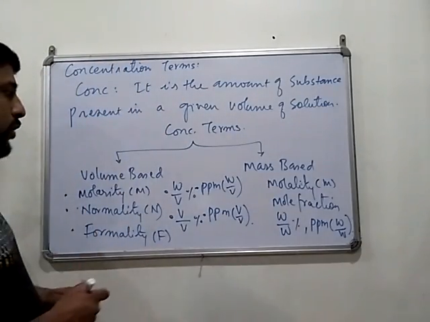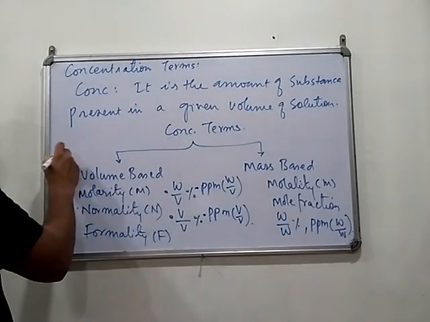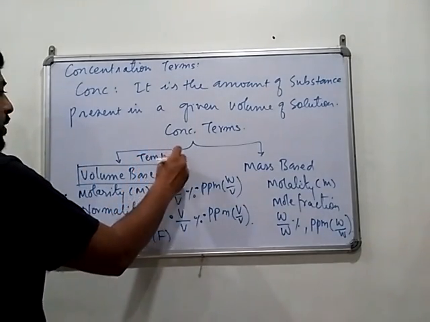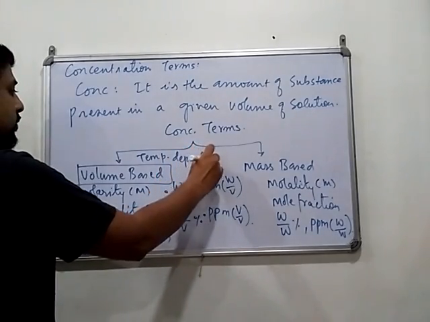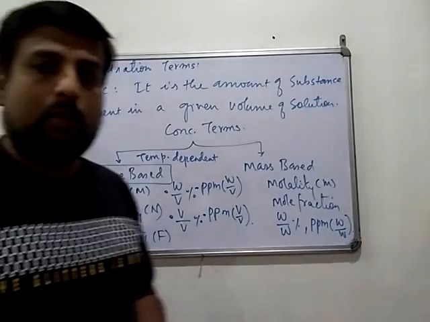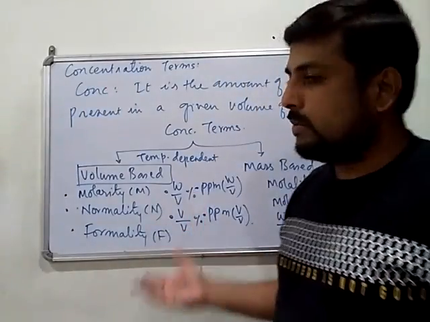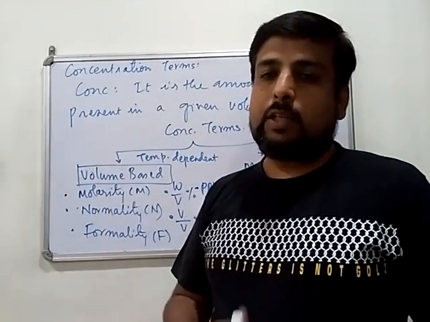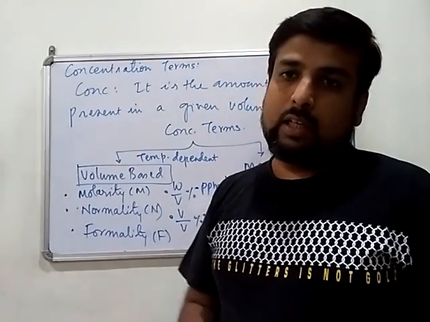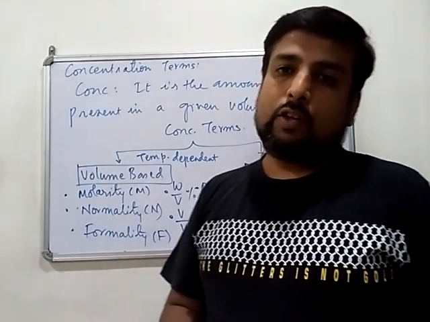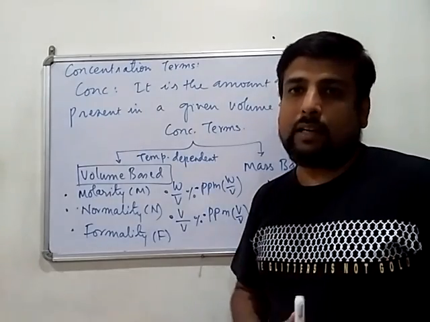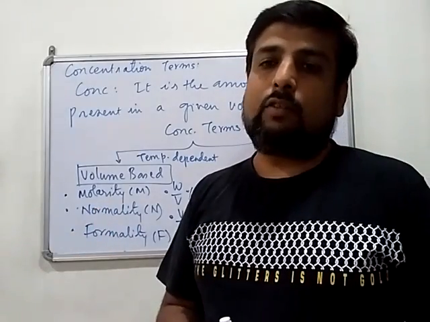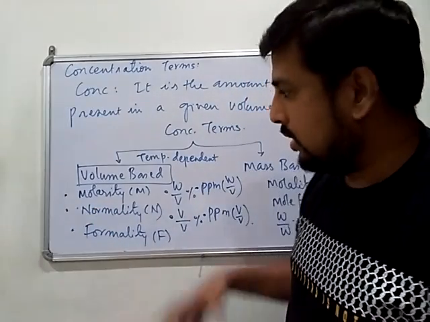Now the concentration terms which are volume based are dependent on temperature. This category is temperature dependent. Why is it temperature dependent? Because in these concentration terms volume is included, and volume changes according to temperature. If temperature increases, there is an expansion of the volume of the solution, which changes the volume based concentration terms. And if temperature is decreased, there is a shrinking of the volume of the solution, and this changes the value of the concentration terms.